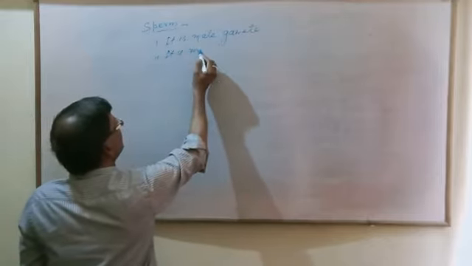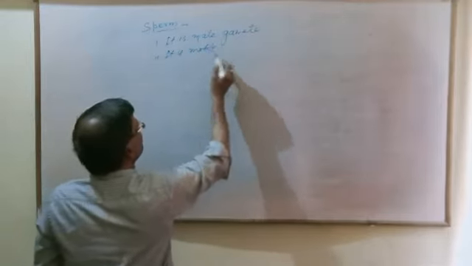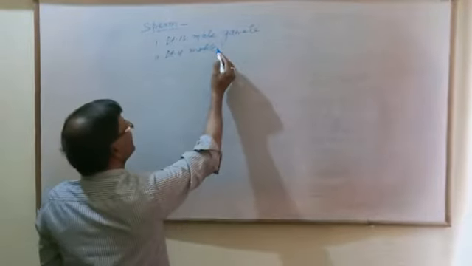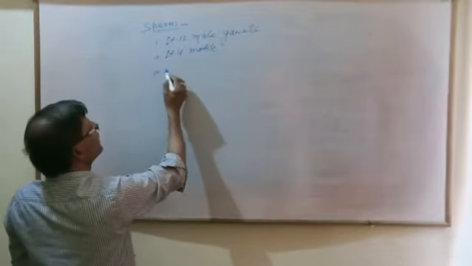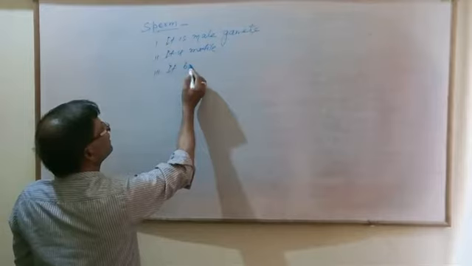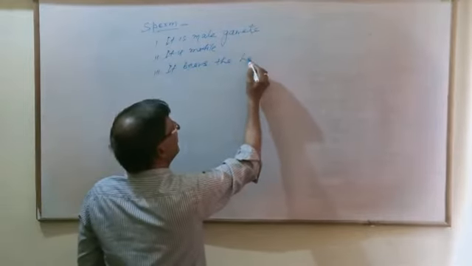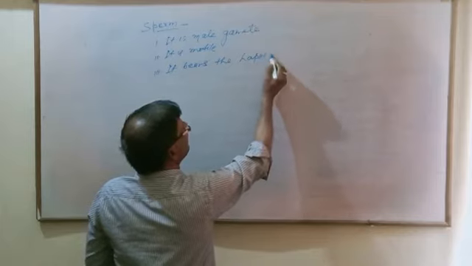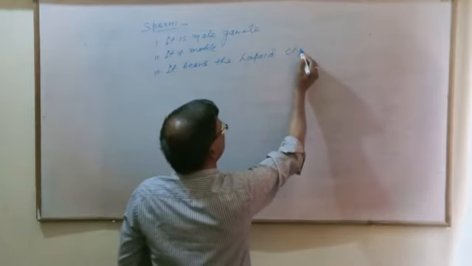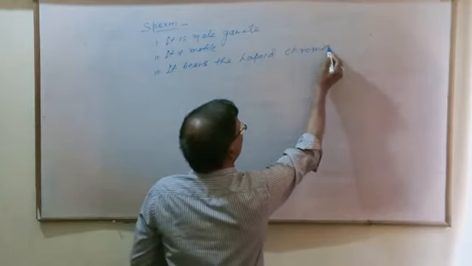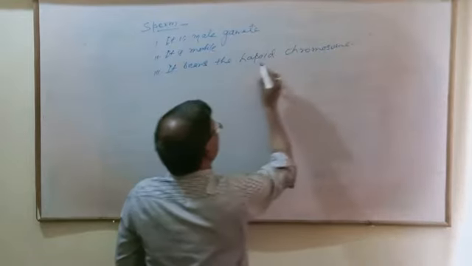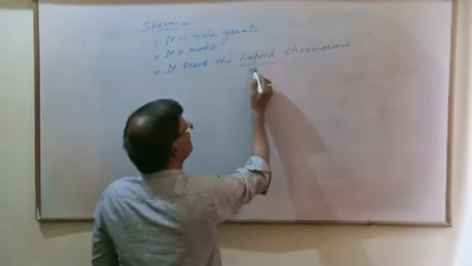It bears the haploid chromosome, that is, half the chromosomes.